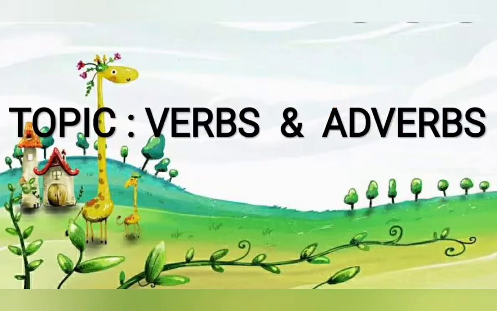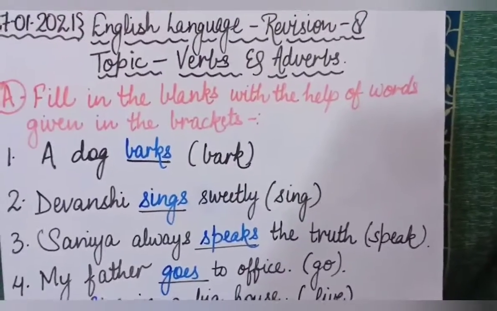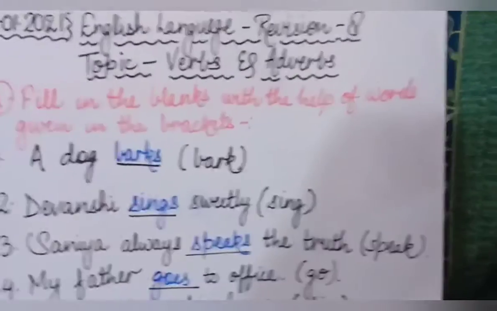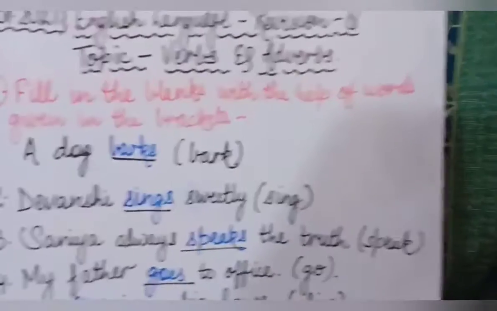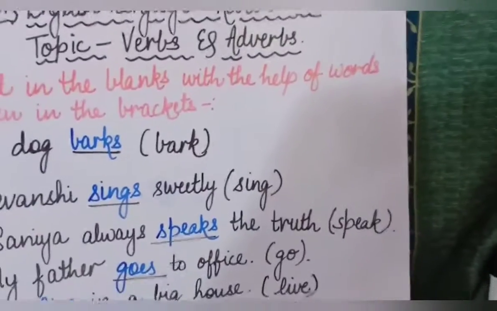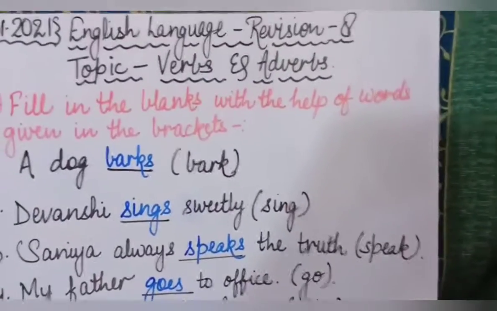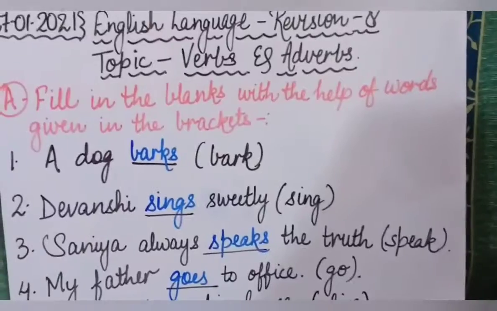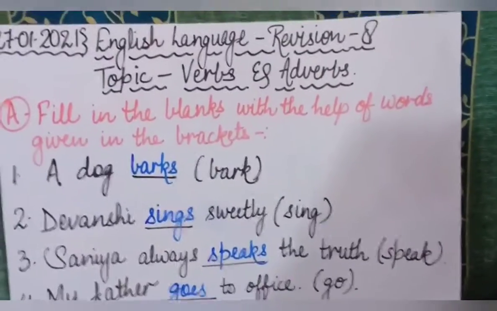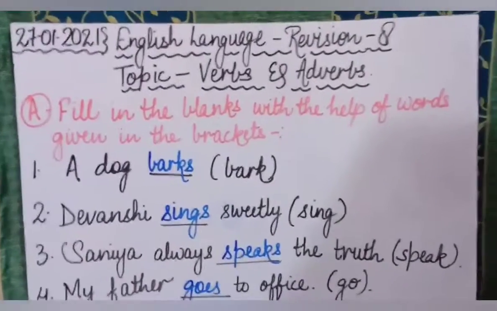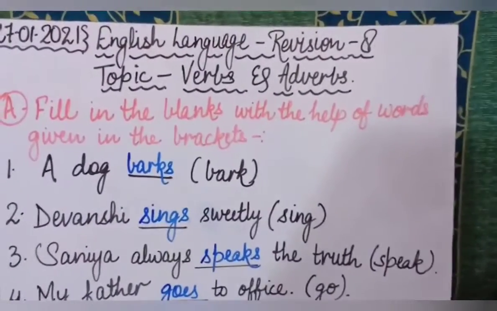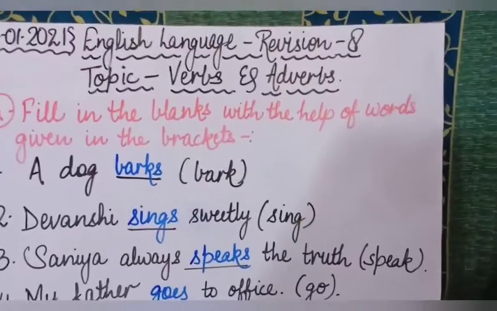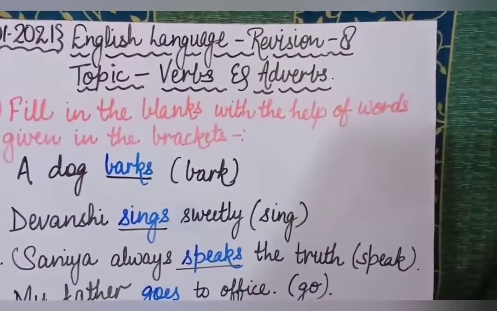I would like to explain once again what verbs are. Verbs क्या होते हैं? You all know that verbs are doing words. They tell us about the action done by any person or thing. कोई भी person की या किसी चीज की जो भी action हो रही है, उस action word को हम verbs कहते हैं.